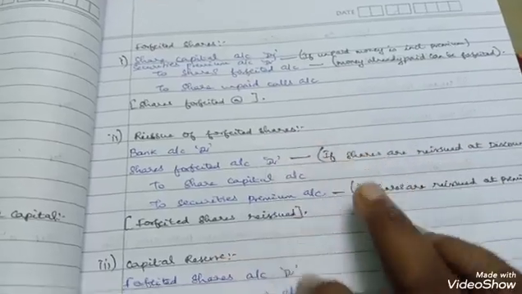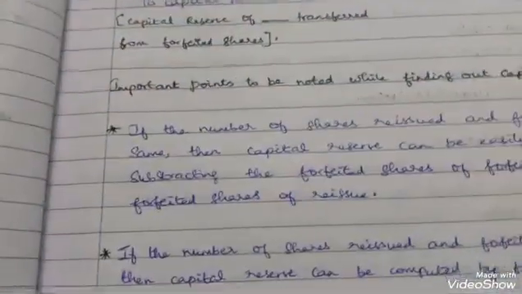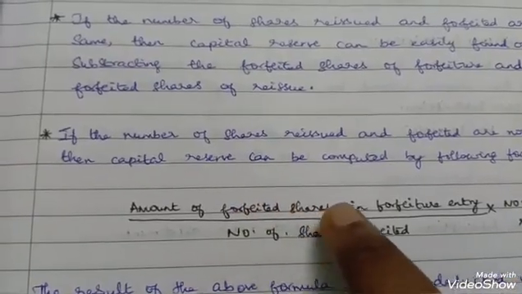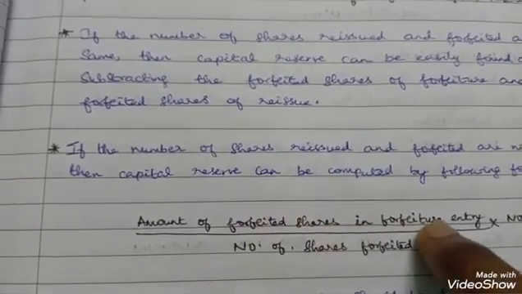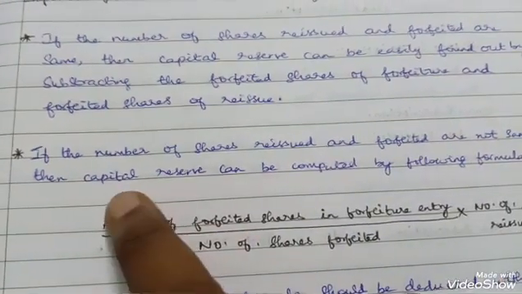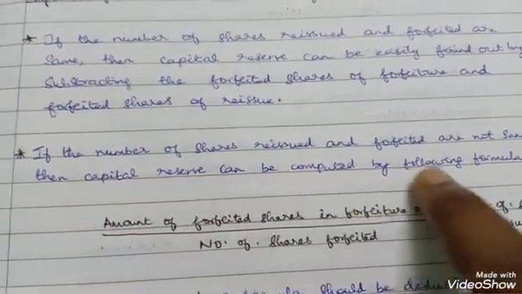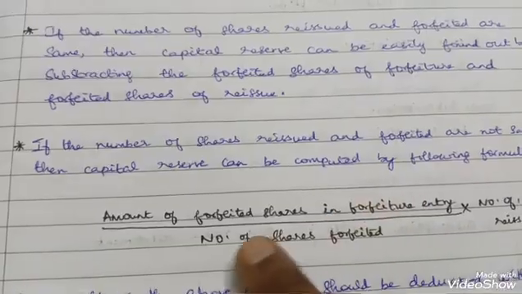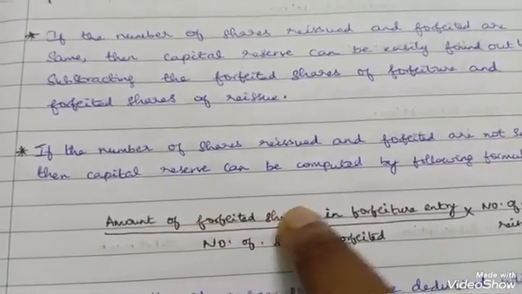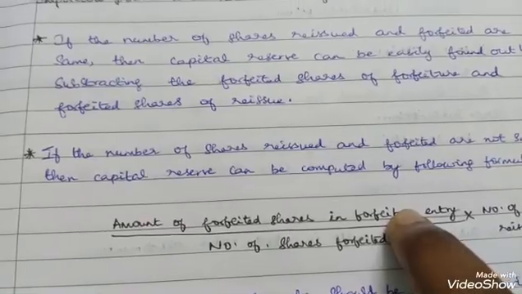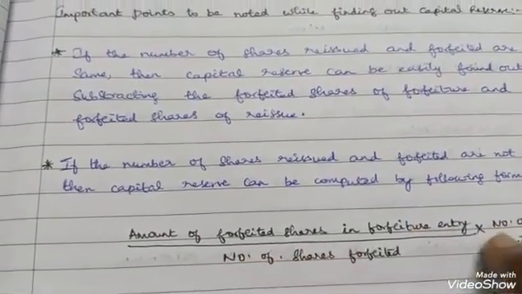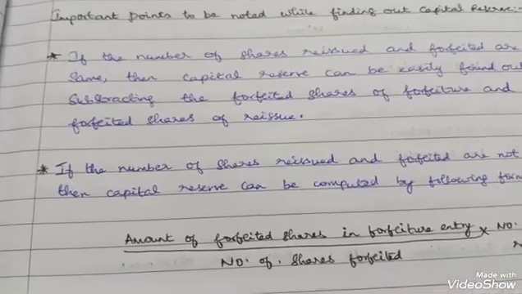So see, the formula for that will be the amount of forfeited shares in forfeiture entry. If the number of shares reissued and number of shares forfeited are not the same, the capital reserve can be computed by the following formula. I have taken the formula in a very easy manner. So amount of forfeited shares in forfeiture entry divided by number of shares forfeited, into number of shares reissued.